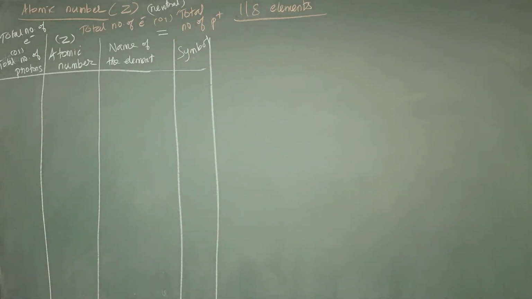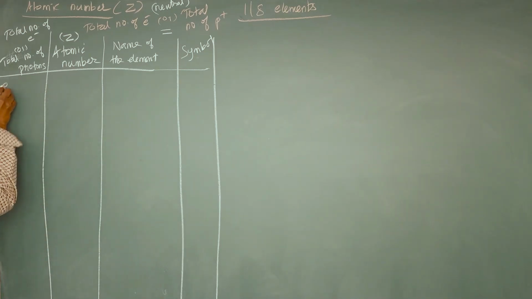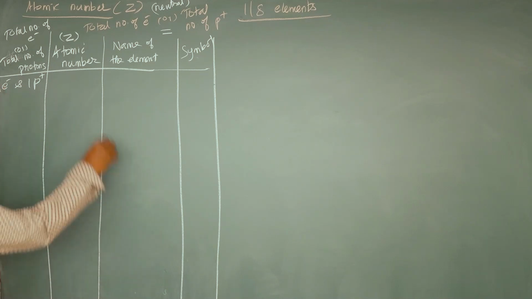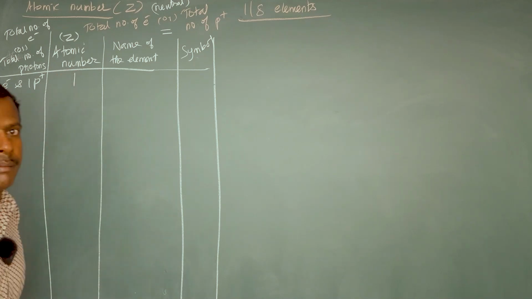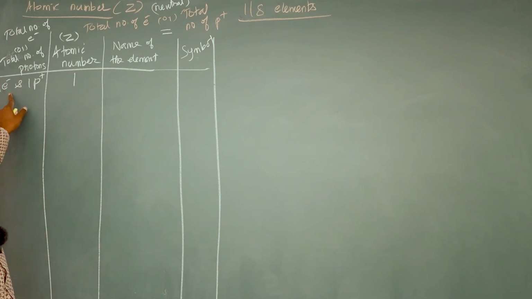Okay, listen carefully. If an atom contains only one electron and one proton, proton is positively charged, the electron is negatively charged, then its atomic number is 1. Atomic number is equal to either the total number of electrons or total number of protons.